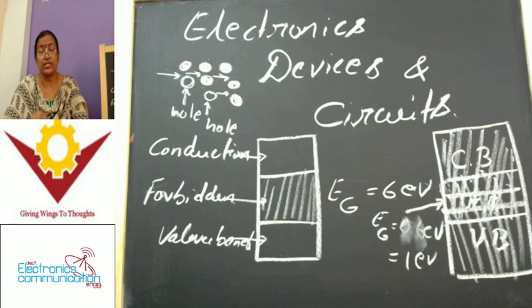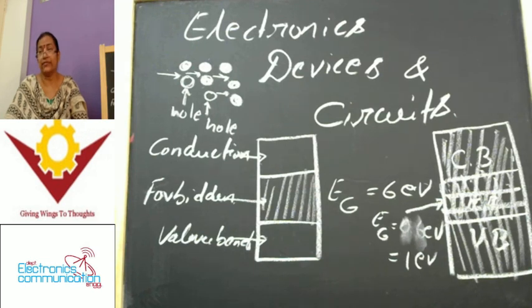Why? What is the reason for preferring extrinsic semiconductors? Before that, what is the reason for preferring semiconductors for electronic devices? And out of intrinsic and extrinsic semiconductors, the reason for preferring extrinsic but not intrinsic semiconductors. I hope now it's clear.